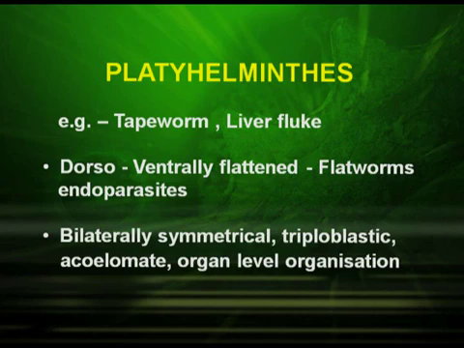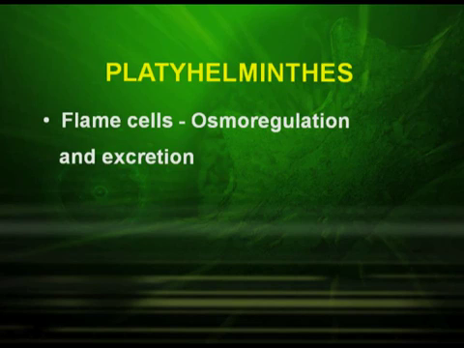They are bilaterally symmetrical and triploblastic organisms, that is, the presence of ectoderm, endoderm and mesoderm. They are acoelomate and have organ level of organization. They have flame cells which are meant for osmoregulation and excretion.